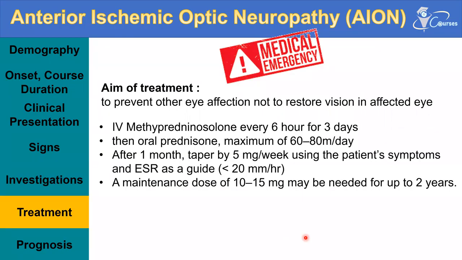So now you investigate and confirm it. And even before confirmation, you need to start the treatment. As long as the symptoms and signs point to giant cell arteritis, you need to start your treatment. So what will be the treatment? The aim of treatment is to protect the other eye, because the other eye has a risk of developing giant cell arteritis as soon as 24 hours. So this is a very risky disease, and this patient can be blind, and you have a responsibility to protect him from this destiny. So you need to recognize it and treat it. Treatment can be induced by intravenous methylprednisolone.